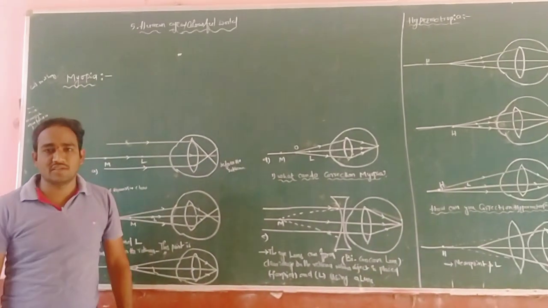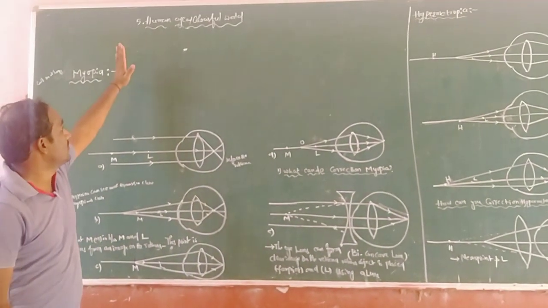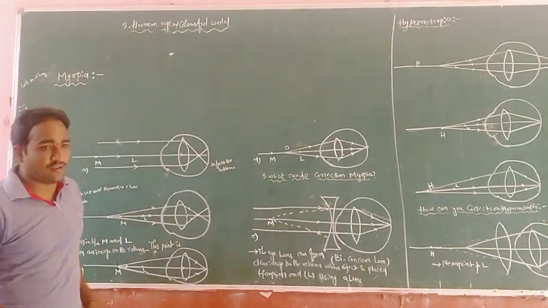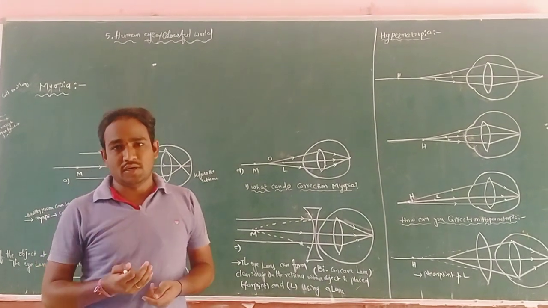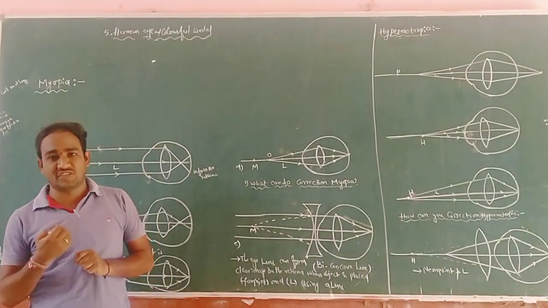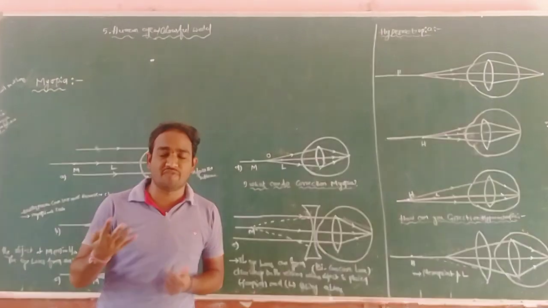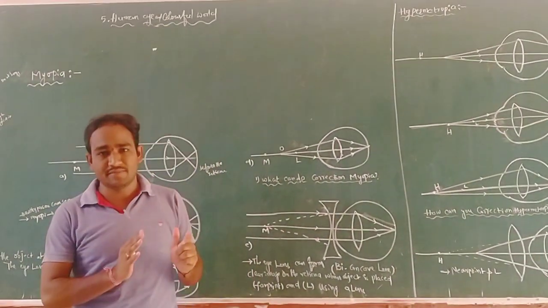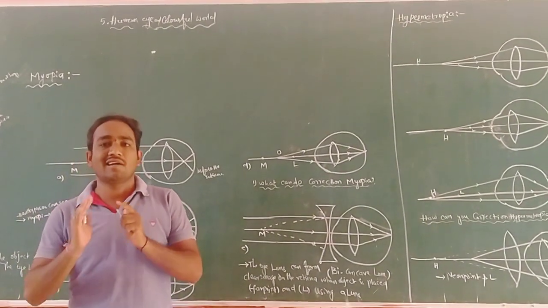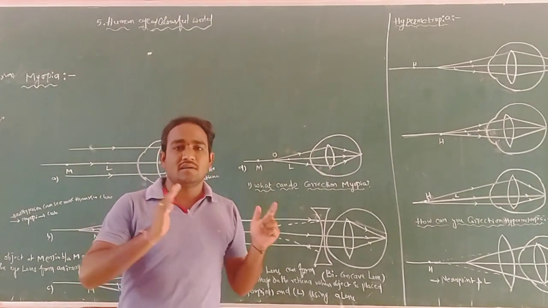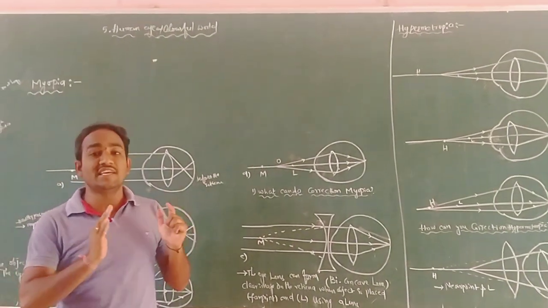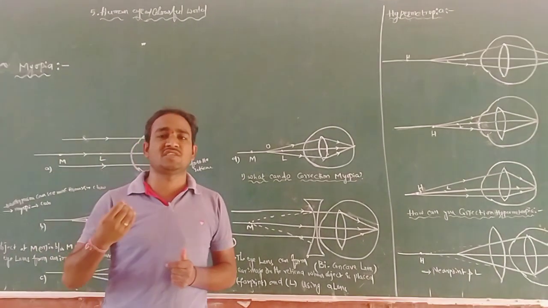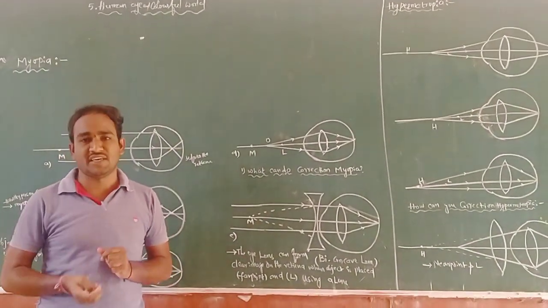So last class we already started the chapter, the Human Eye and the Colourful World. In the chapter we already discussed what the least distance of distinct vision is. The distance of the object from the eye that can be seen comfortably and distinctly is called the least distance of distinct vision. For a normal human being, its value is 25 centimeters.